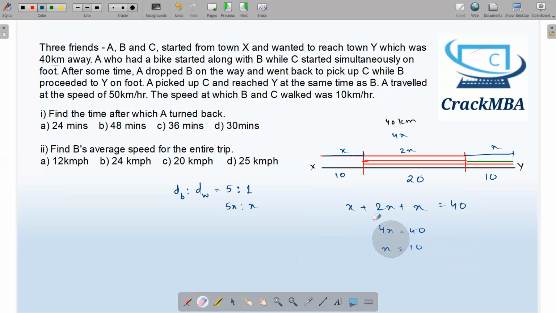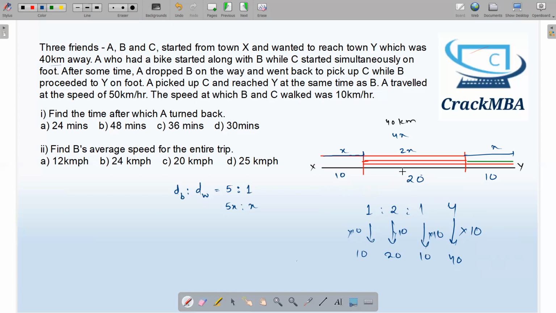The person who is good in maths will not solve like this. He will directly see that the distances are in the ratio 1 is to 2 is to 1. The total is 4. This 4 corresponds to 40, which means it is multiplied by 10. So this will get multiplied by 10: 10, 20, 10. This is how he will solve it, but anyway, you can solve it in either way.